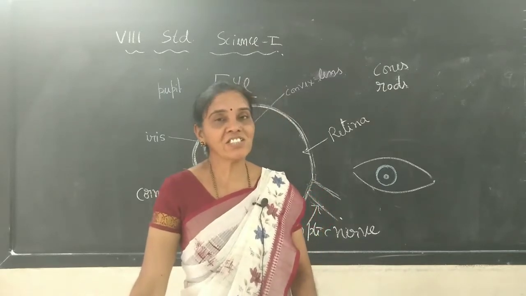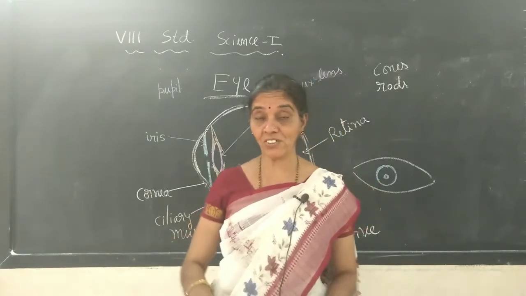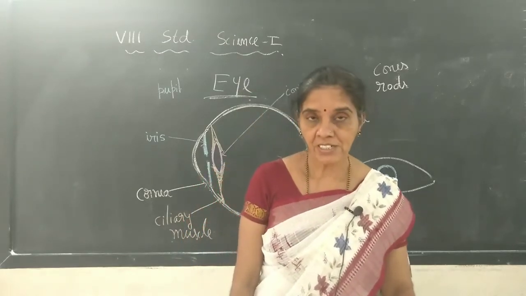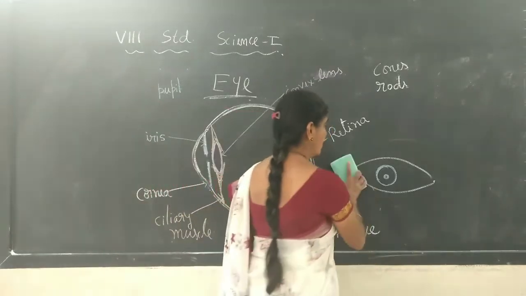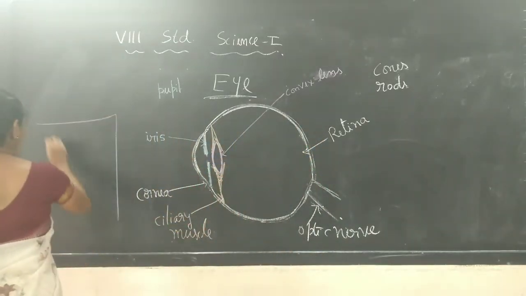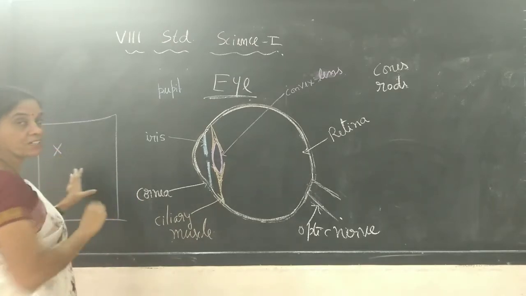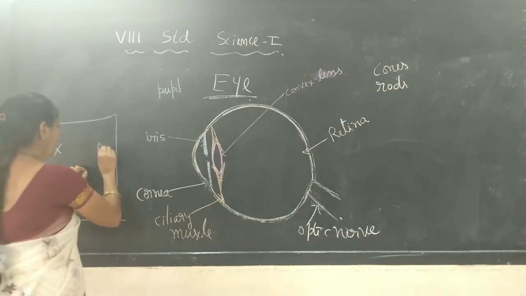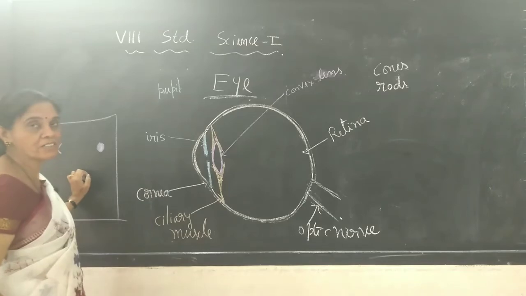Now, they have given a very interesting activity to find out that blind spot. Everyone has a blind spot in the eye. Now, what you need is to take one white sheet of paper and mark one cross mark to your left. Okay, and at a 5 to 8 centimeter distance mark one circular round figure, like this way you can mark on the paper.